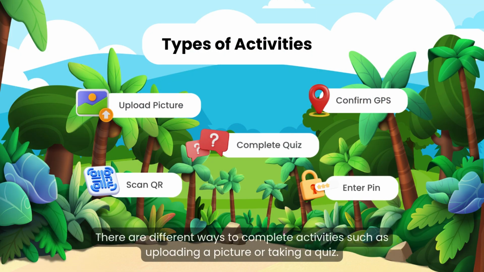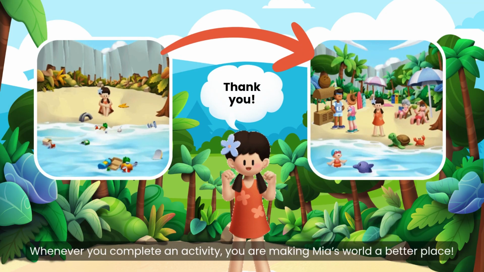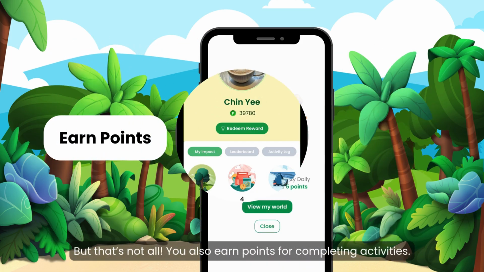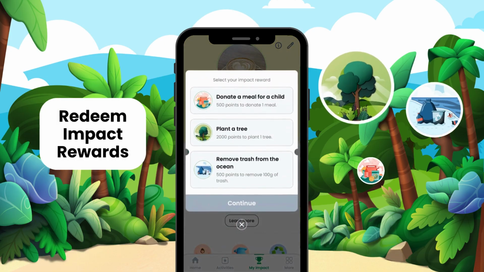There are different ways to complete activities, such as uploading a picture or taking a quiz. Whenever you complete an activity, you are making Mia's world a better place. But that's not all. You also earn points for completing activities. These points can be used to create real impact in our world.